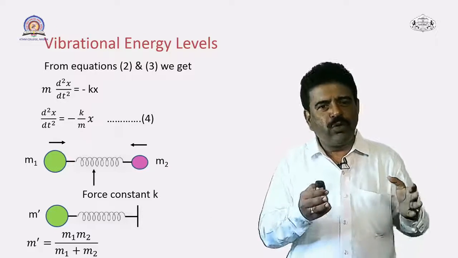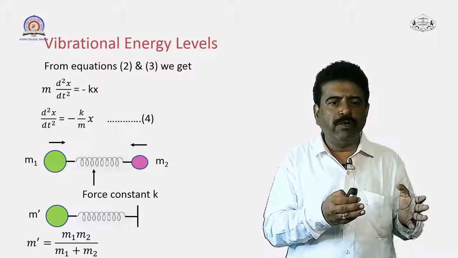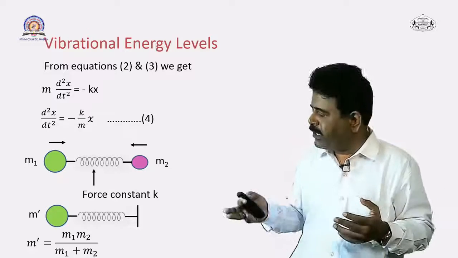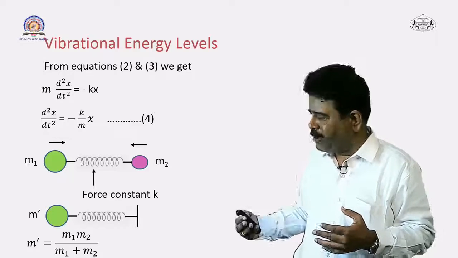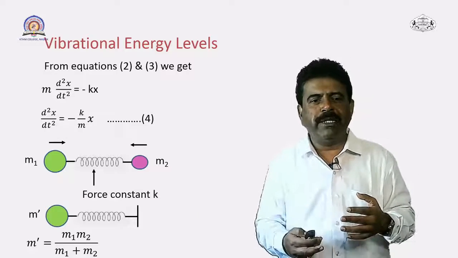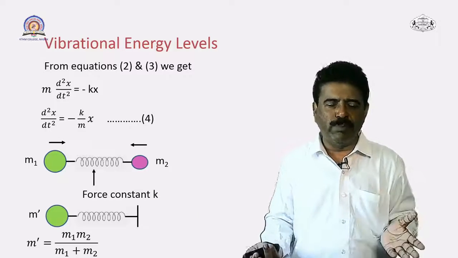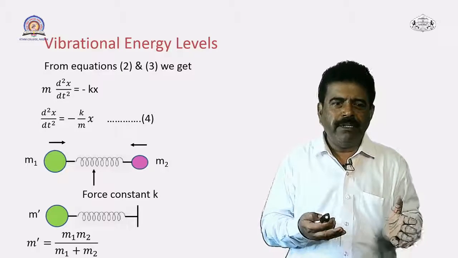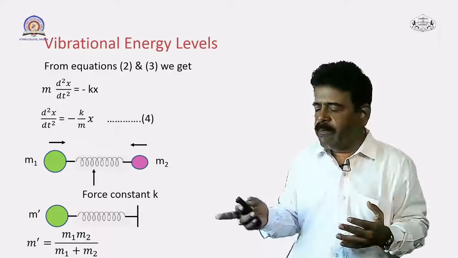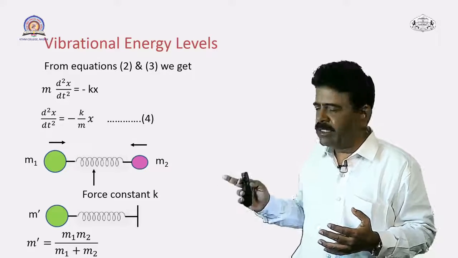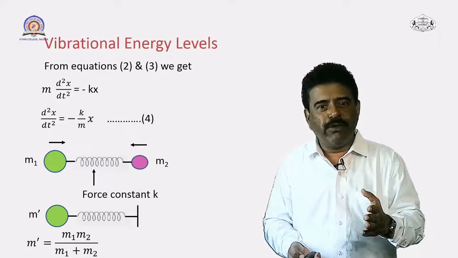Last time also, in the rigid diatomic molecule, we have seen this case. Classically you can convert a two body problem into a single body problem. So here also I have represented m dash as the reduced mass, and last time we have derived that equation. So m dash is equal to m1 m2 upon m1 plus m2. So this is the reduced mass.